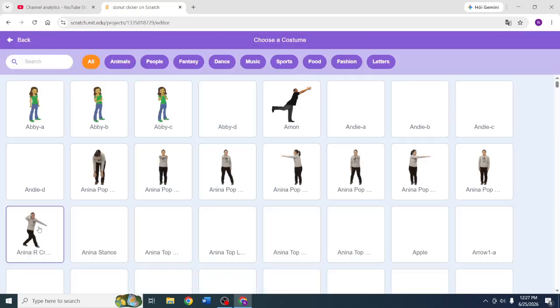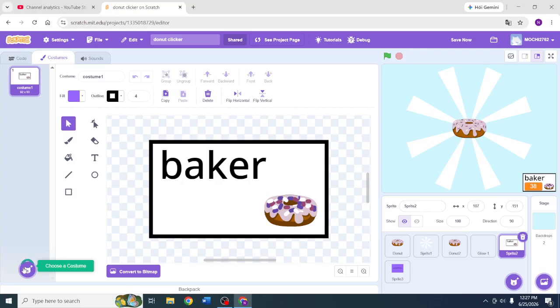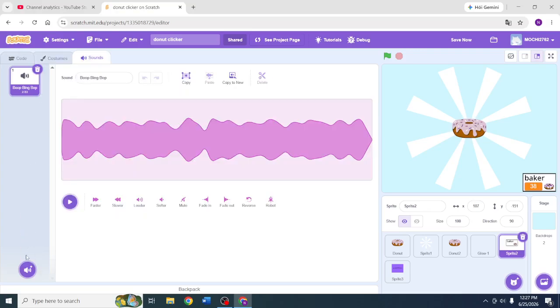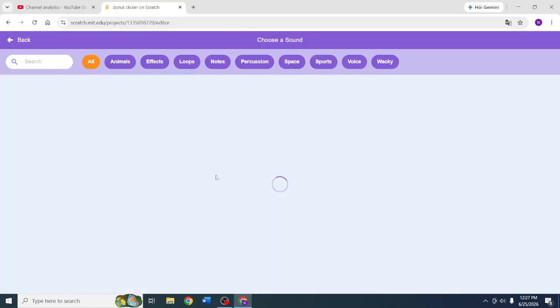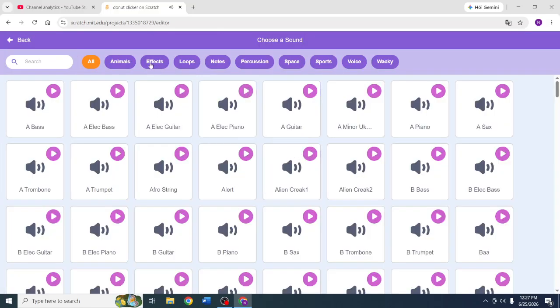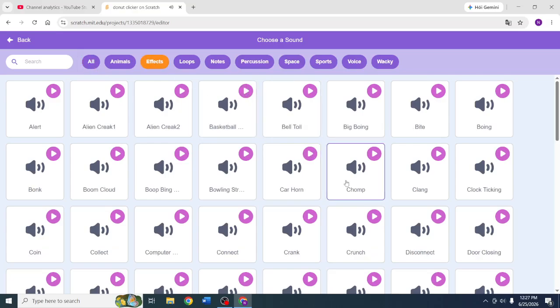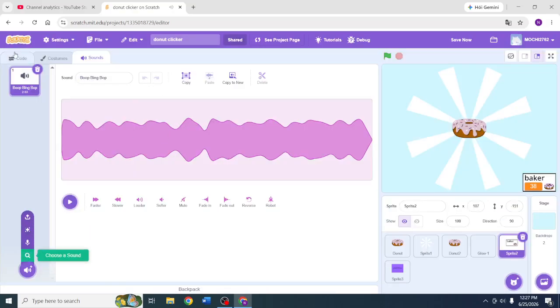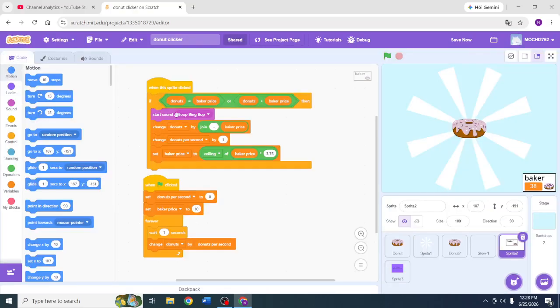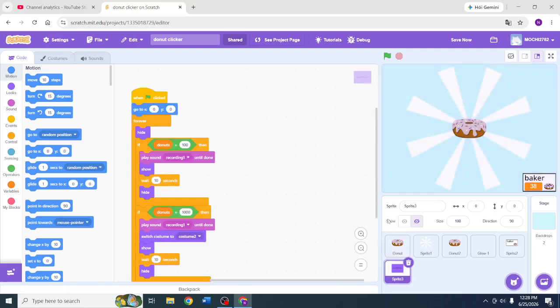So in the sounds, how to get the bing boop is you go to here, and then you go to the effect, and you see this one. Search that one, okay? And then put the start sound, bing boop bing bop, on top of the change donuts. And then for this one,